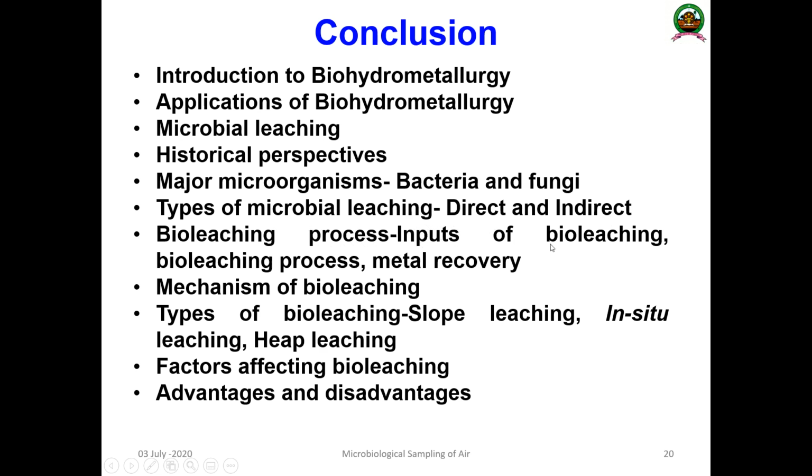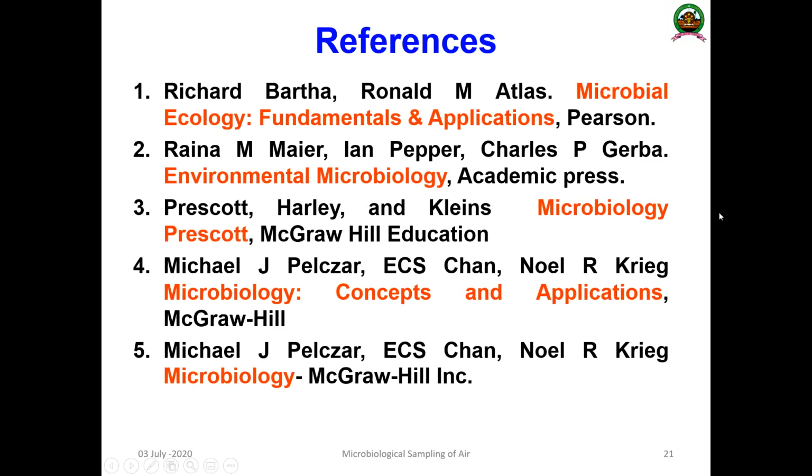We discussed the inputs of bioleaching, the bioleaching process and metal recovery. Then we discussed the mechanism of the bioleaching process. In between we discussed slope leaching, in situ leaching and heap leaching methods, and the factors which influence the bioleaching mechanism. Then the advantages and drawbacks. So these are the important aspects. Then these are the major references. You can refer to them as mentioned in the syllabus.